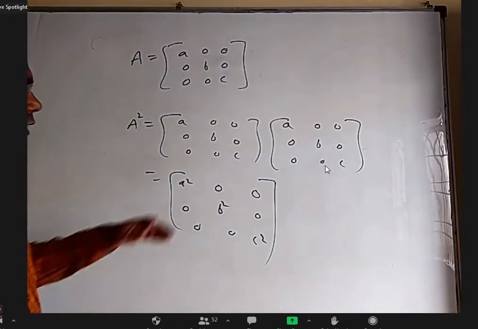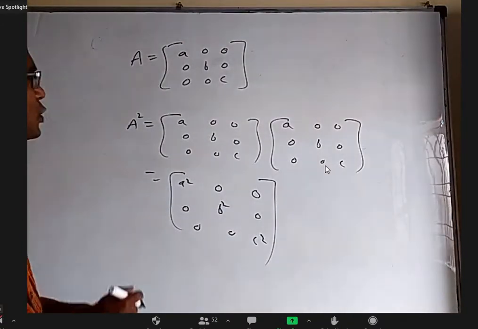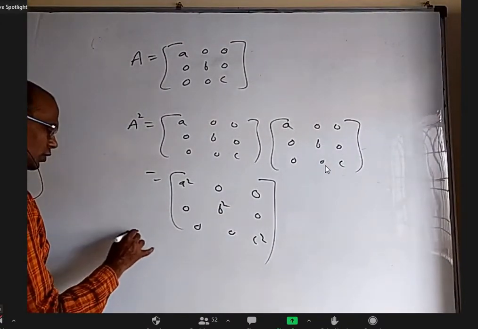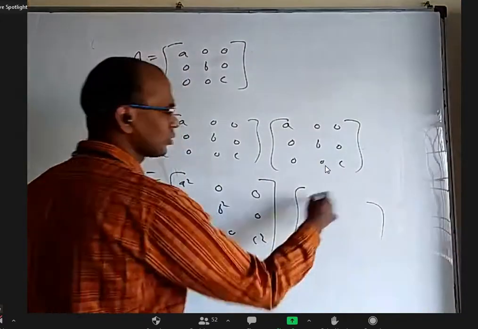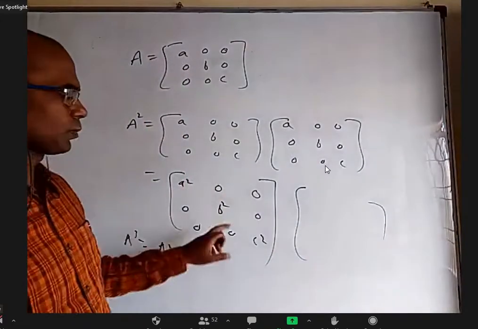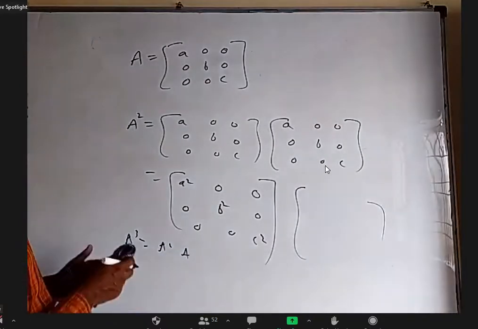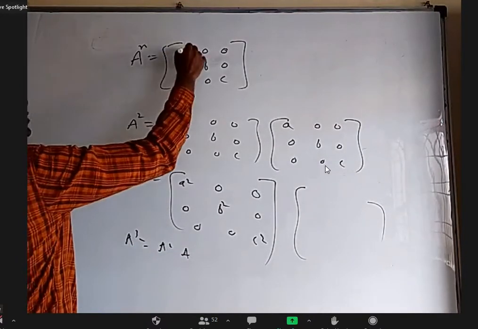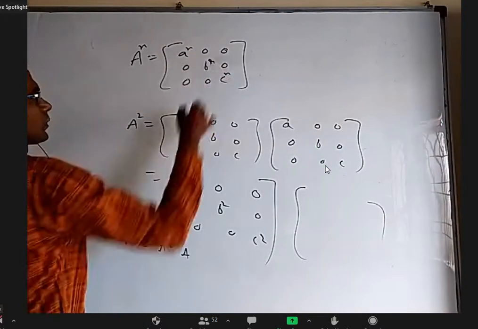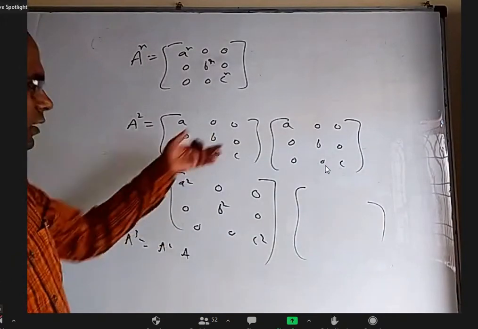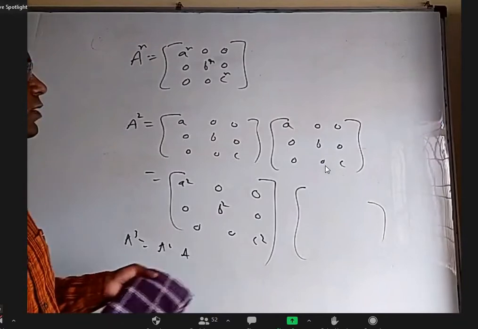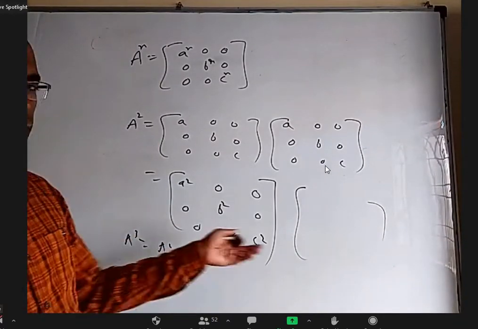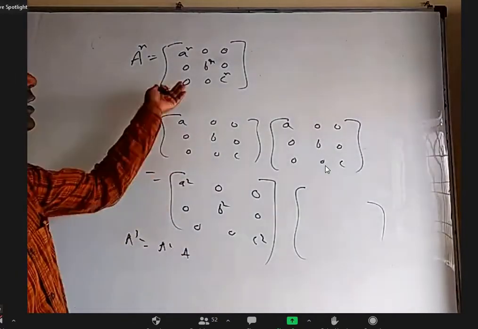Now you can easily say when we want A cube, for example, A cube means A square into A. Take this and multiply with one more A. You can easily see you get A cube, B cube, C cube. So it may be easy to make a statement that A power n will come with power n, power n, power n. But one may say it looks obvious, but how to write a solution that it is always true? In the exam I cannot say find A square, find A cube. No, we can easily say that A power n is this.